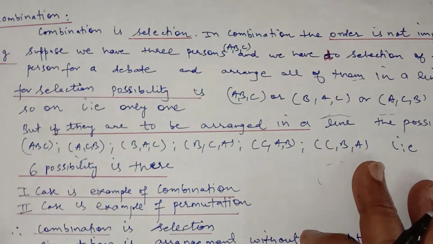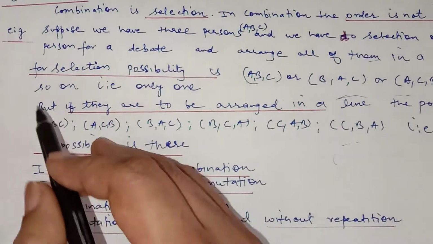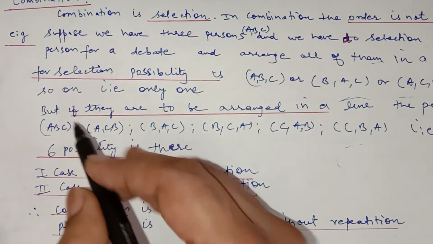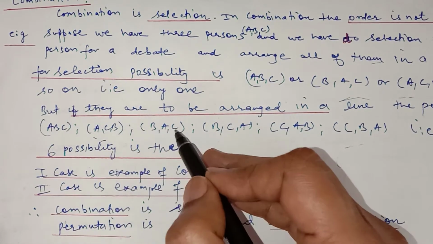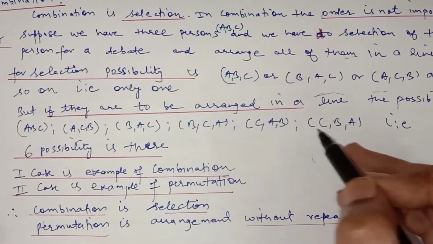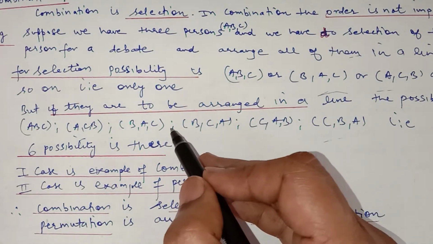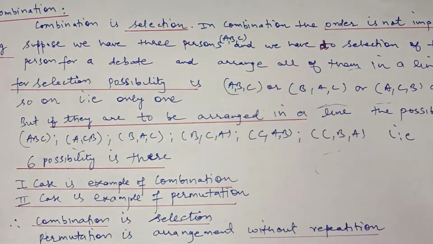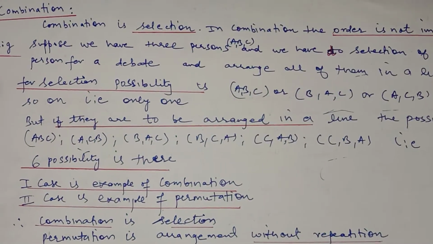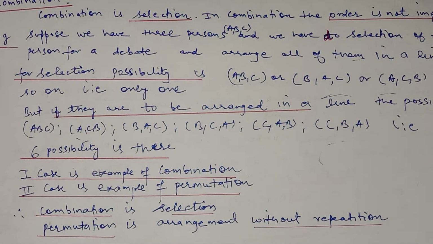Now suppose we have to arrange them in a line, then the order is important. If A is at the first position, then BC or CB can follow; the next can be BAC and BCA, or CAB, CBA, and like this there will be 6 ways to arrange them in a line. So this is the arrangement, and the first case is the selection. The difference between them is that combination is a selection, whereas permutation is an arrangement without repetition.